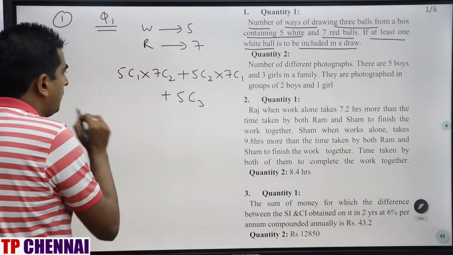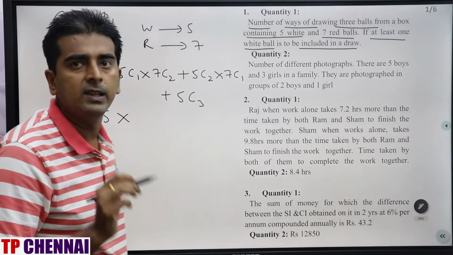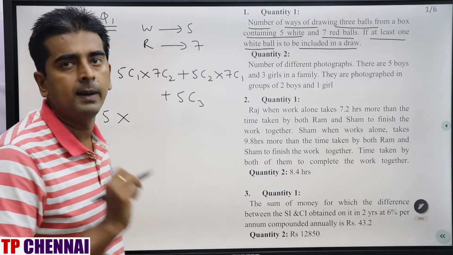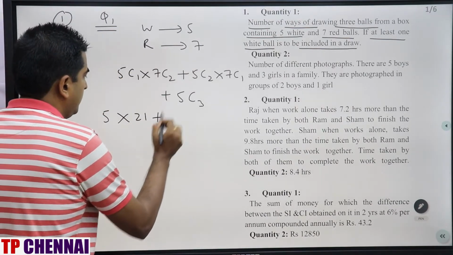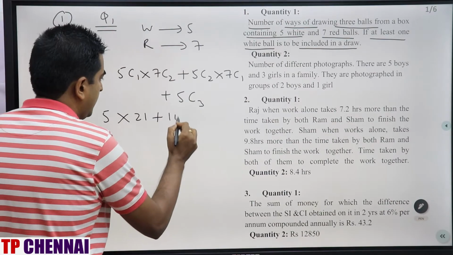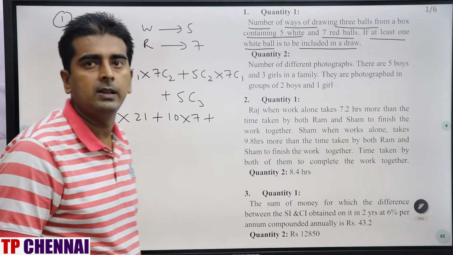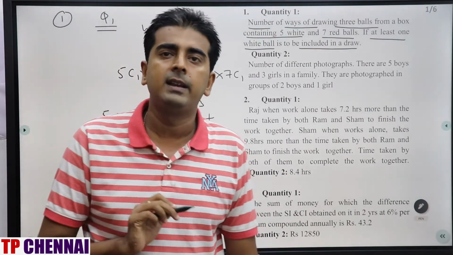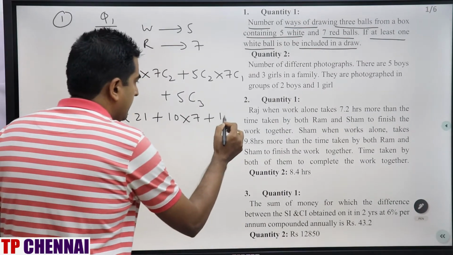Right? What is the meaning of 5C1? It is 5. What is the meaning of 7C2? nC2 is n into n minus 1 by 2. So 7C2 is 7 into 6 by 2, which is 21. Plus 5C2 is 10. 7C1 is 7. And what is the meaning of 5C3? 5C3 is equal to 5C2 because nCr is equal to nC(n minus r). So 5C2 is 5 into 4 by 2, which is 10.